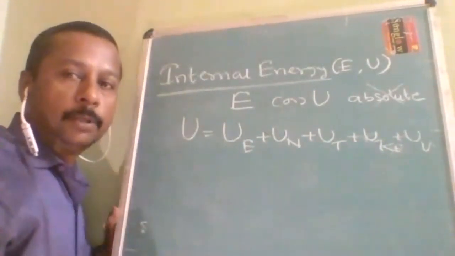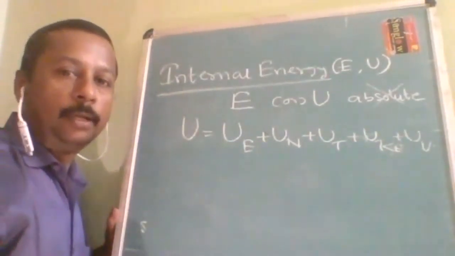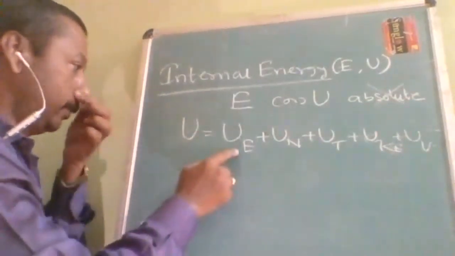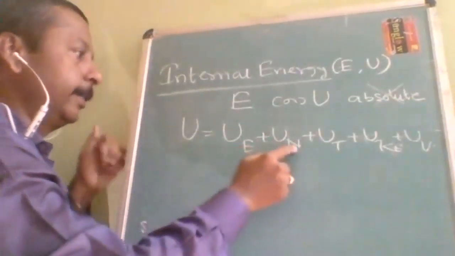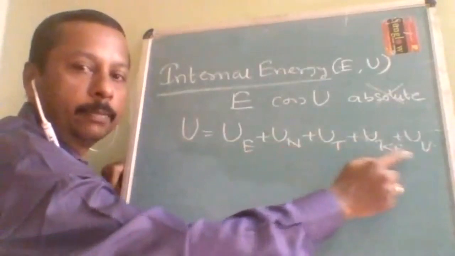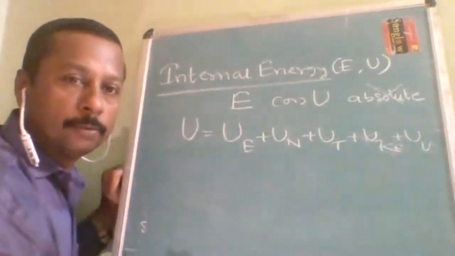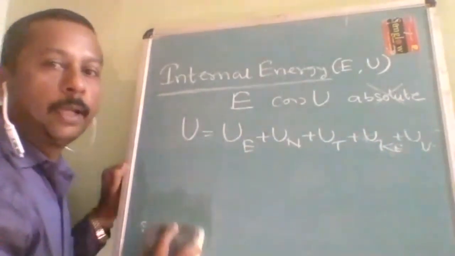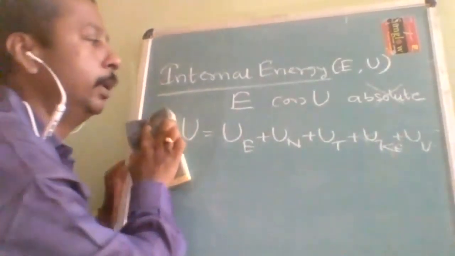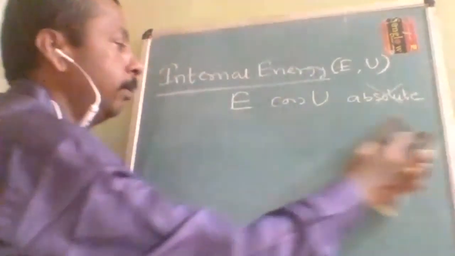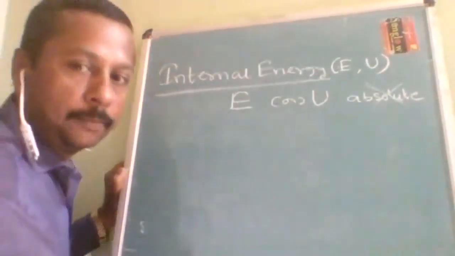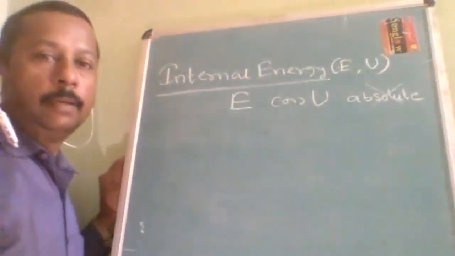So it is not possible to find out the absolute value. If you are determining this one, there can be a change in this one, there can be a change in this one, there can be a change in this one. So it is not possible for us to find out the absolute value of internal energy. With accuracy we can find out, but there may be a lot of errors. Understood? Accurate value we cannot find out.